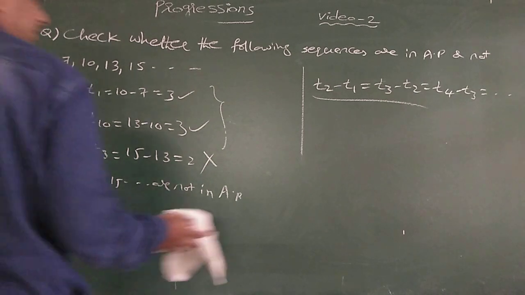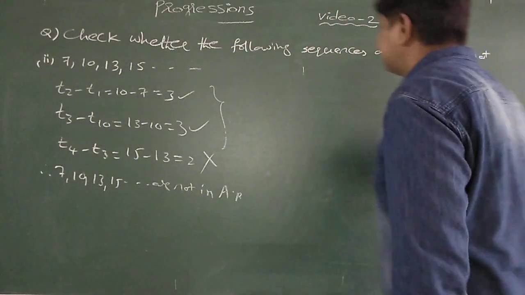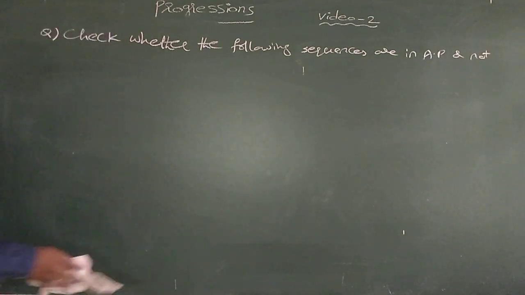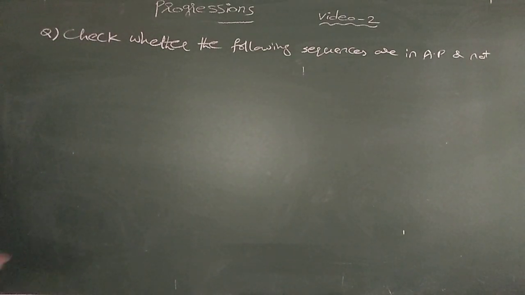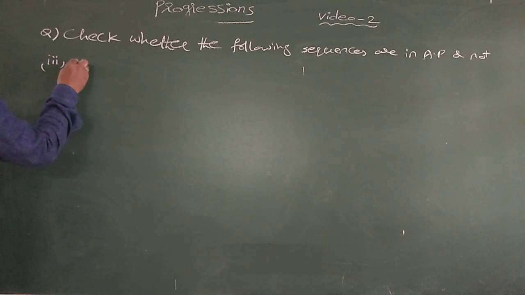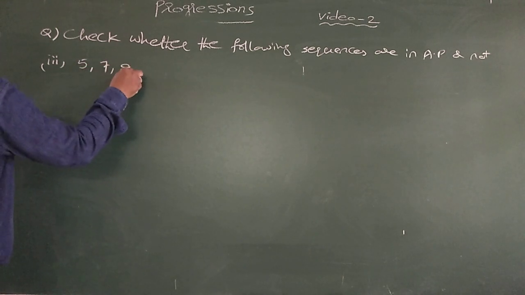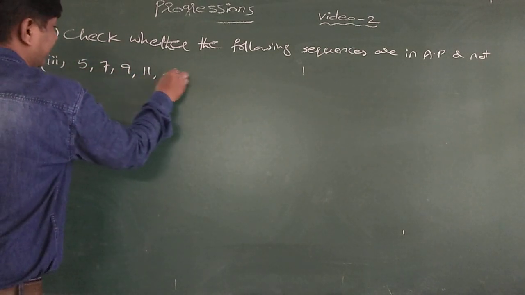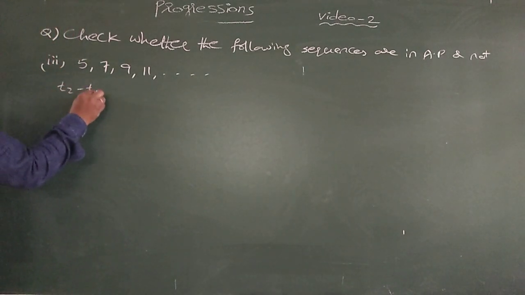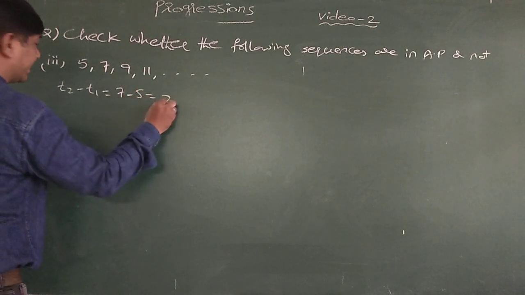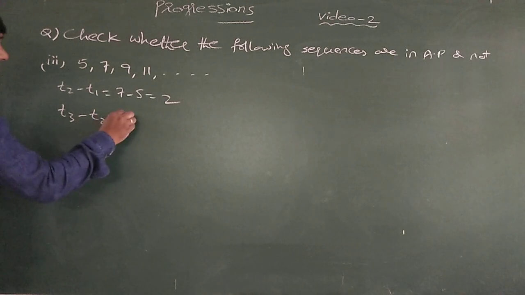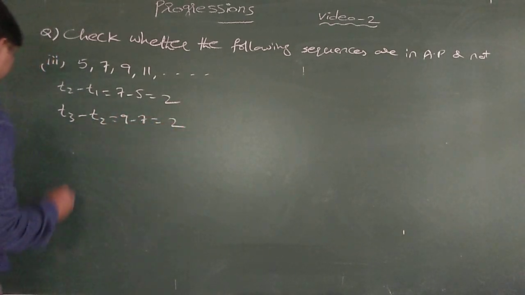Okay. Next, third example: 5, 7, 9, 11, and so on. Now here T2 minus T1 is equal to 7 minus 5 is equal to 2. T3 minus T2 is equal to 9 minus 7 is equal to 2.